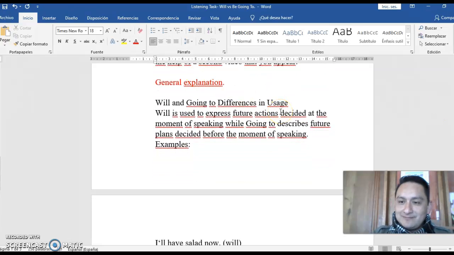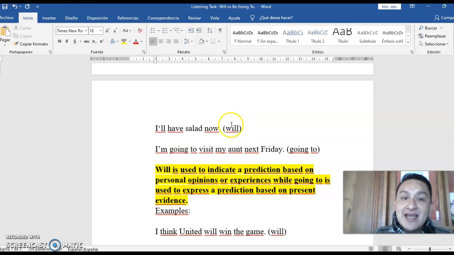Will and going to. Yes, what is will? What is be going to? Will is used to express a future action decided at the moment of speaking, at the moment that you are speaking. While going to describes a future plan decided before the moment you speak, right? For example, you say, I will have salad now. I will have salad now. So you go and prepare the salad. But I am going to visit my aunt next Friday. You are planning to visit your grandma, right?